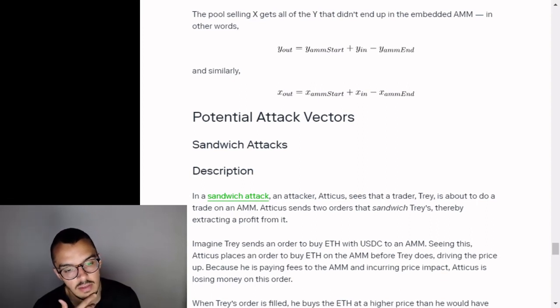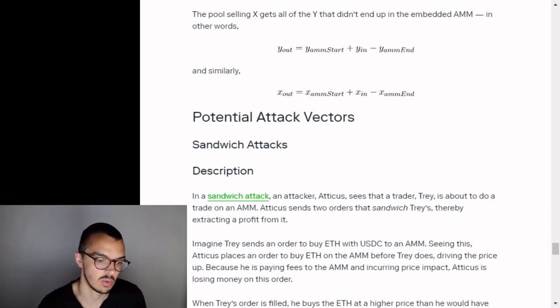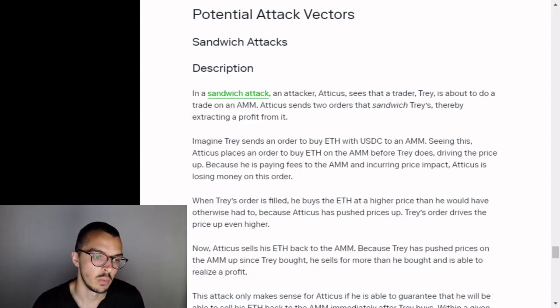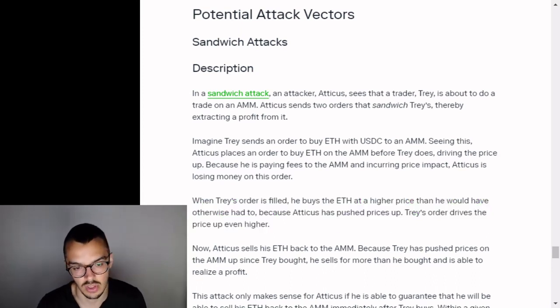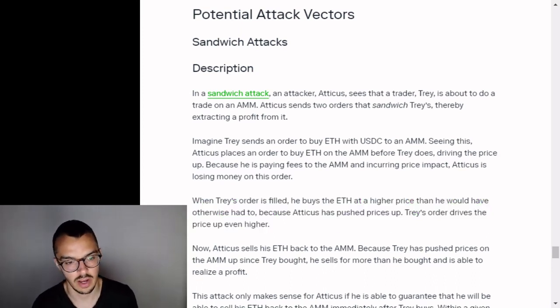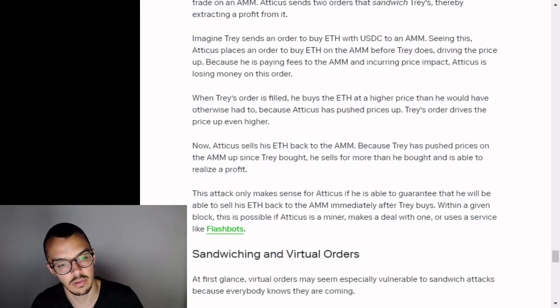Because he is paying fees to the AMM and incurring price impact, Atticus is losing money on this order. When Trey's order is filled, he buys the ETH at a higher price than he would have otherwise had to, because Atticus has pushed the price up. Trey's order drives the price even higher. Now, Atticus sells his ETH back to the AMM. Because Trey has pushed the prices on the AMM up since Atticus bought, he sells for more than he bought and is able to realize a profit.